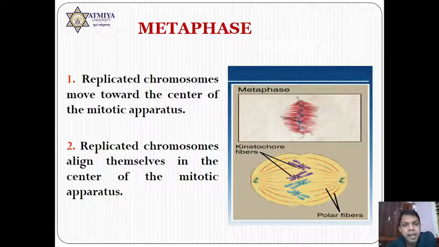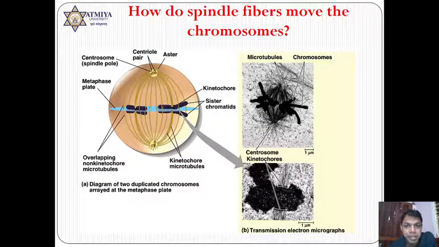Now next is metaphase. In the case of metaphase, all the chromosomes are going to align at the equatorial plate or metaphasic plate, and here checkpoints are working. Once it is aligned, the role of metaphase will be over. But you should remember, in this alignment, this chromosome is made up of two chromatids. You should remember the terminology here.